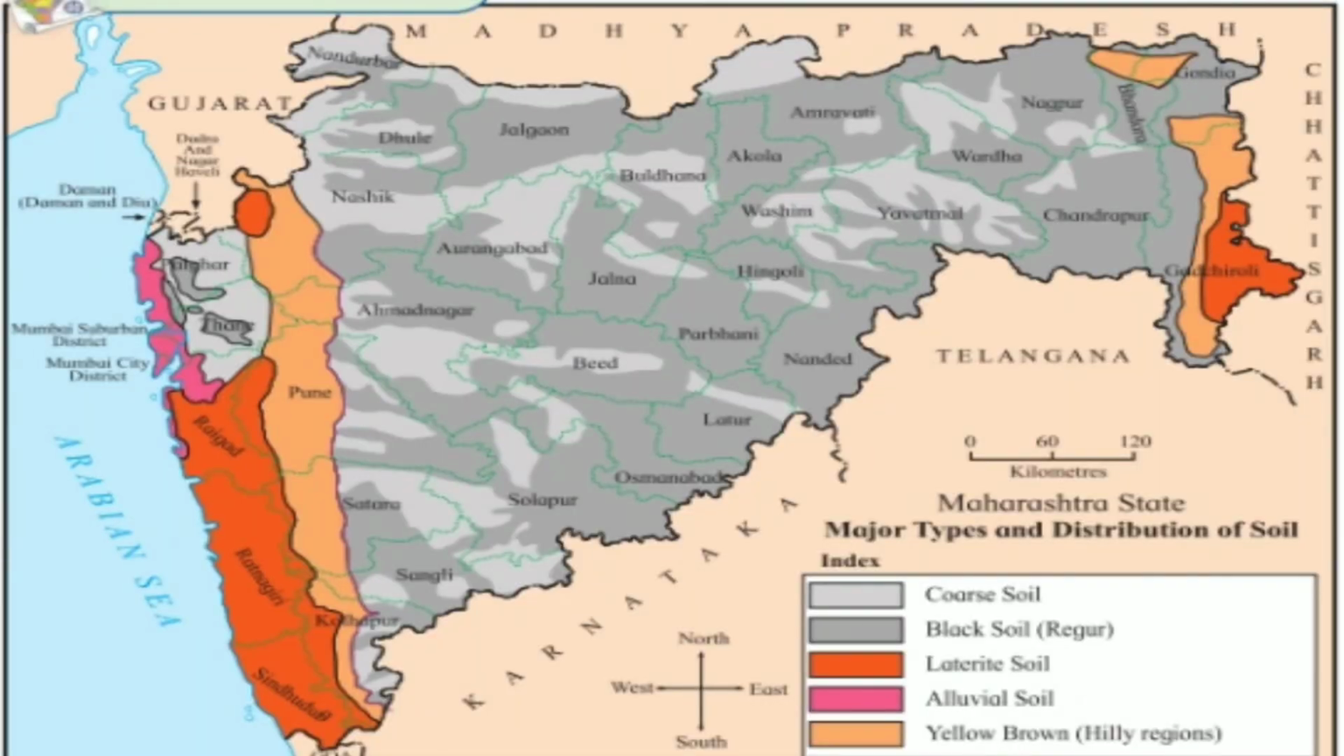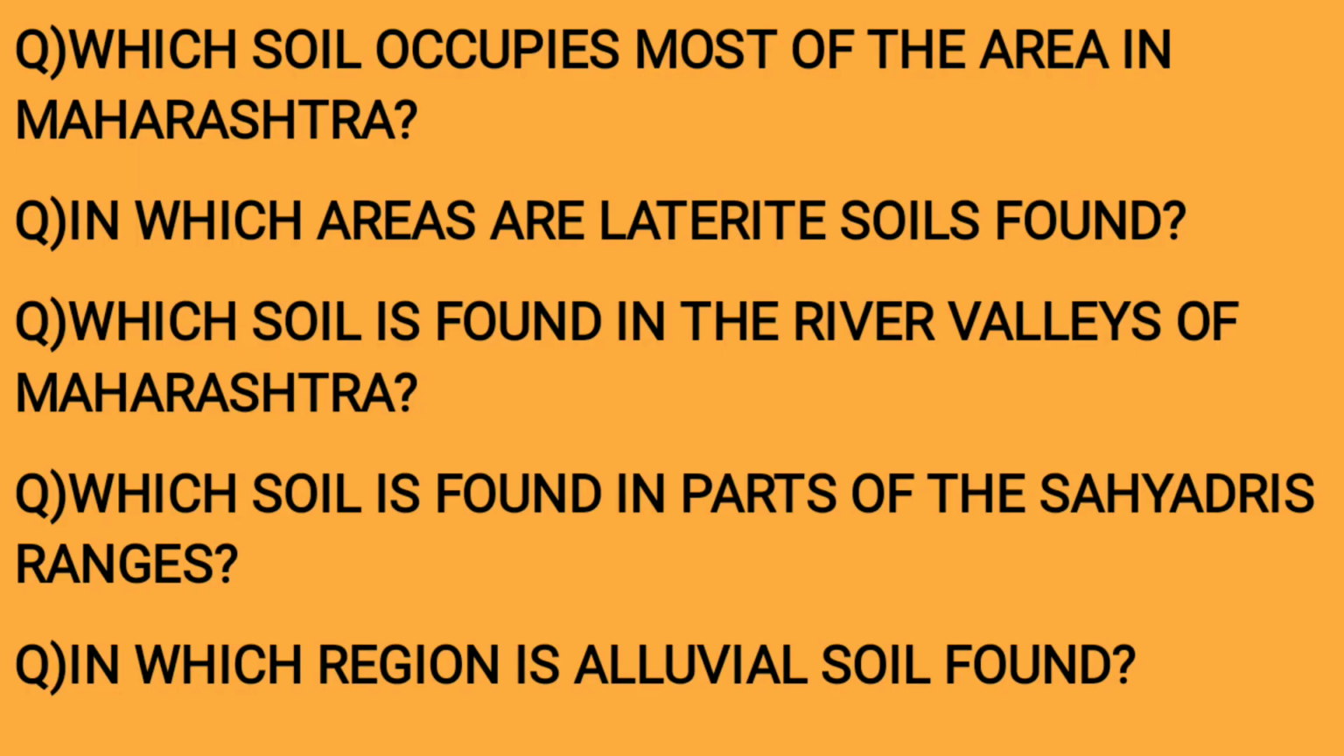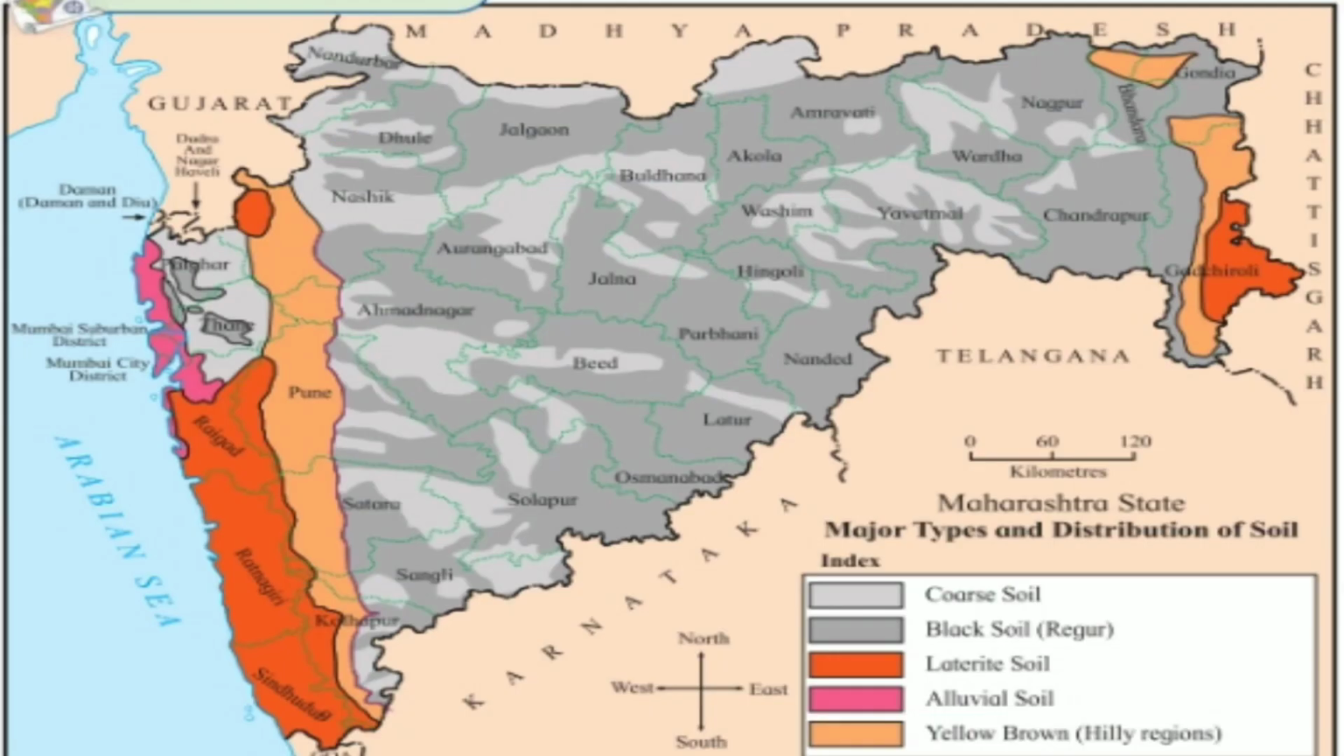See, this is a map which is in your textbook also, where they have given the distribution of the different types of soil, for example coarse soil, black regur soil, laterite soil, alluvial soil, and the yellow brown soil. And based on this, there are questions which are asked. Example, which soil occupies most of the area in Maharashtra? Can you see the entire Maharashtra map, and can you tell me which soil occupies more? Of course, it is the black regur soil or black soil.